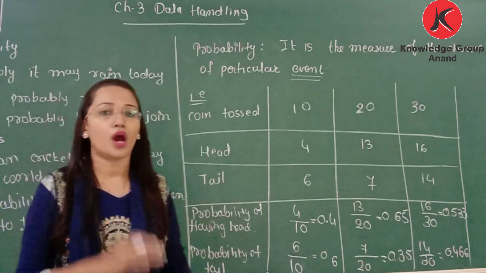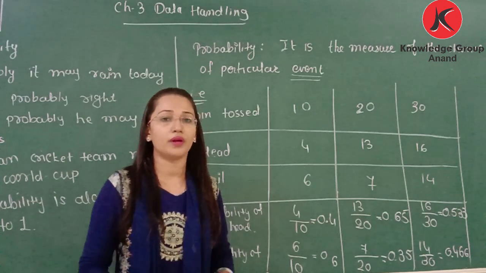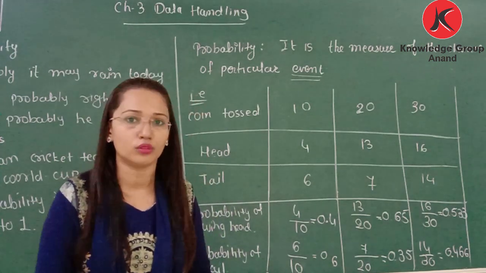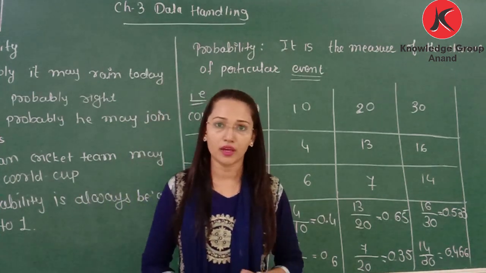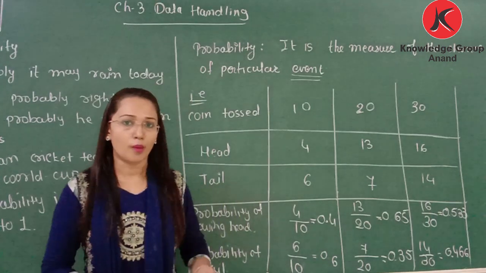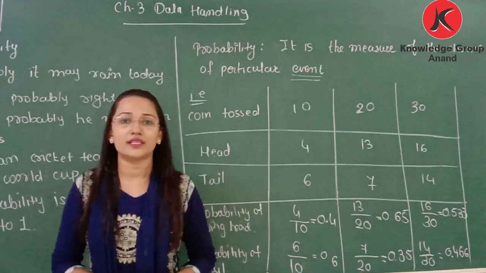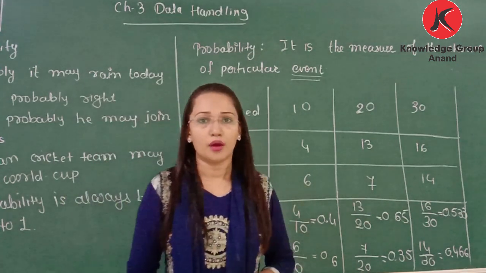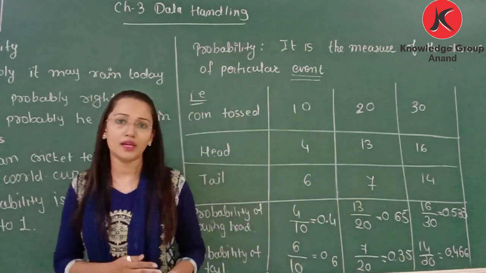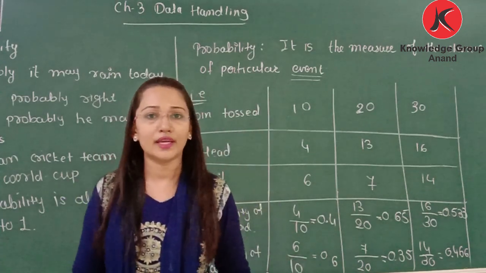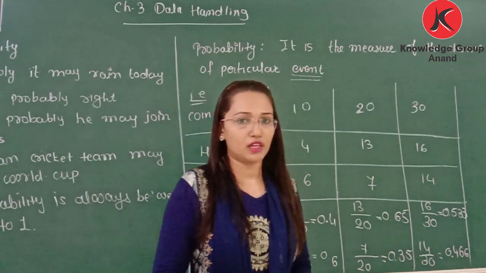Probability means what? Probability means the outcome of any event or any particular experiment is not known. We perform something but we do not know what outcome will come, then it is considered as a probability. It may rain today. I don't know exactly whether it will rain or not, but I can consider that it may rain or it may not, but probably it may rain today. So the outcome is not known, but I am only assuming that it may rain today.